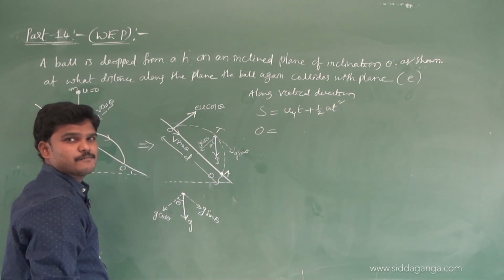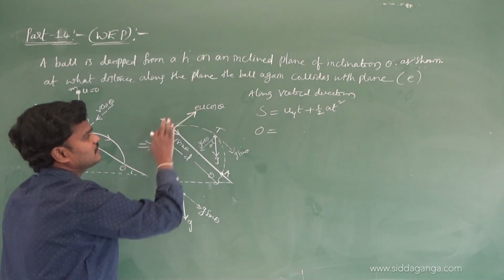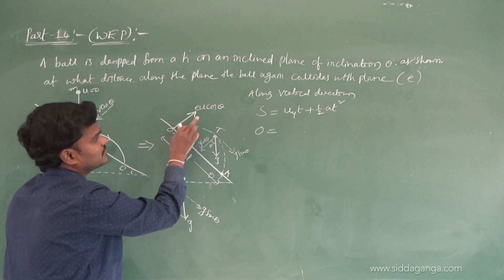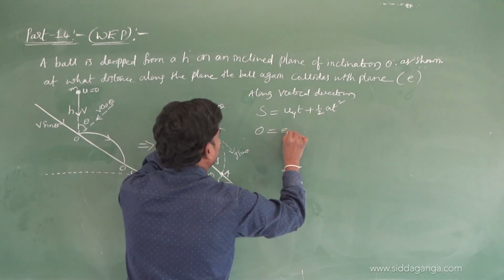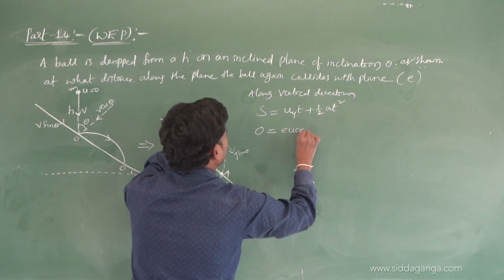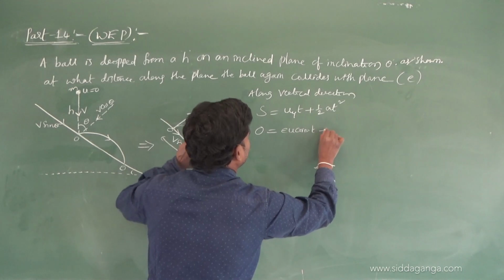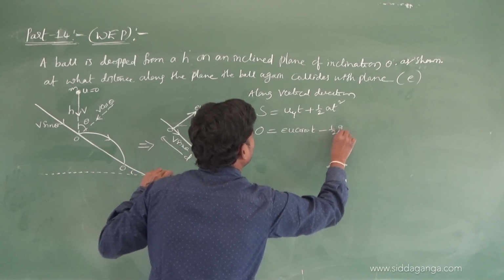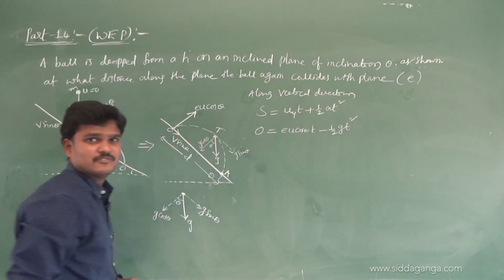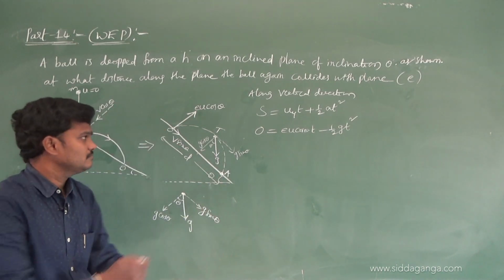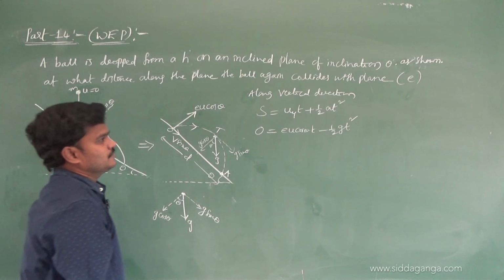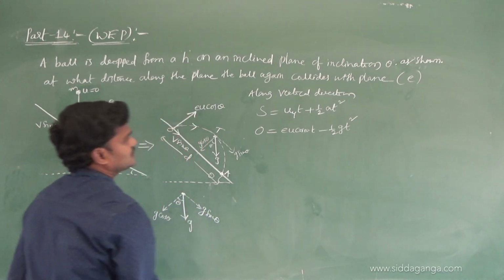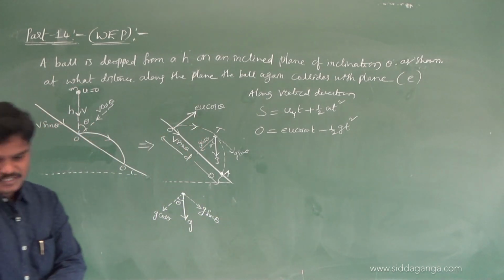What is the vertical velocity? This is the vertical velocity, uy, equal to u cos theta, into t. a is minus g. Got it? Why is a minus g? Because it is upward; this is like a projectile motion. So u cos theta into t, minus half g t square.